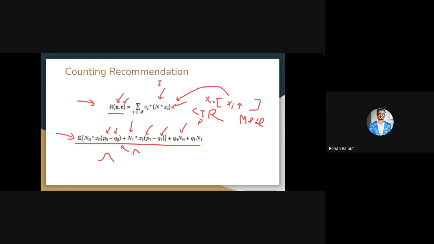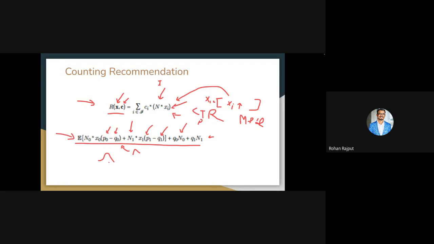And we have seen that it is better to use this approach rather than this approach, just sending the most popular recommendation, to get the maximum expected reward.